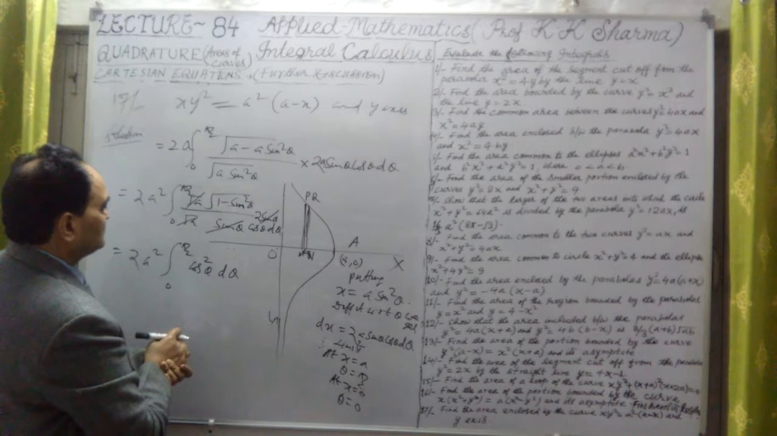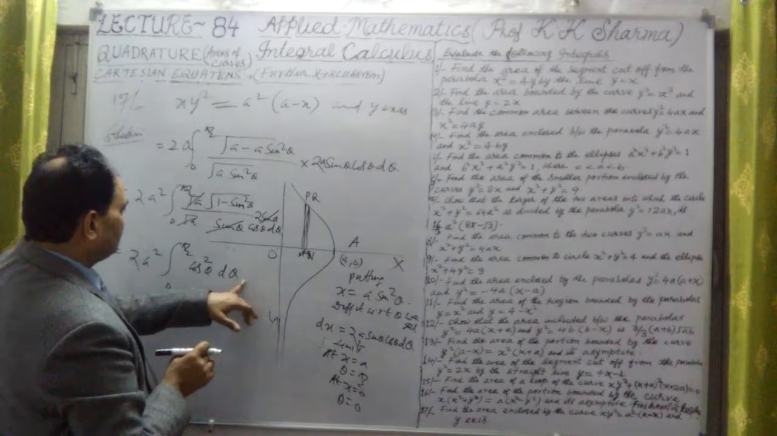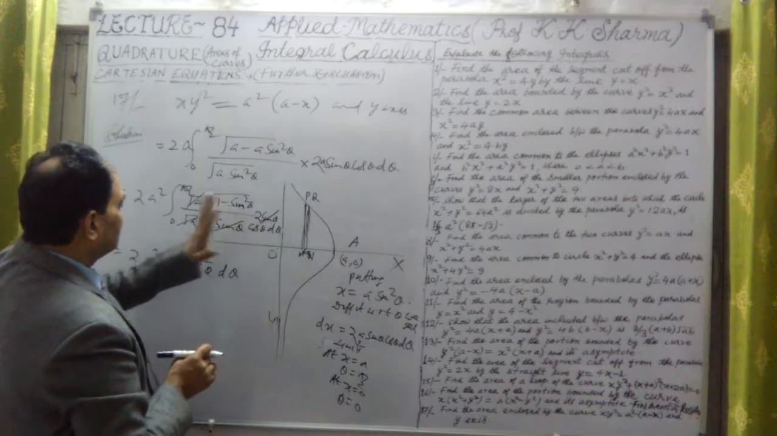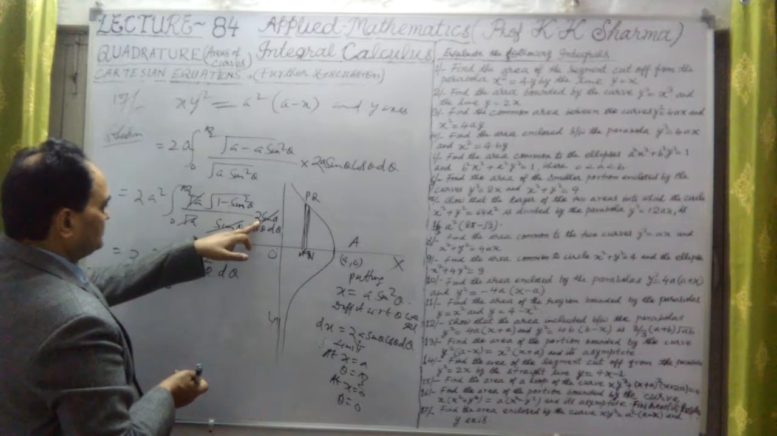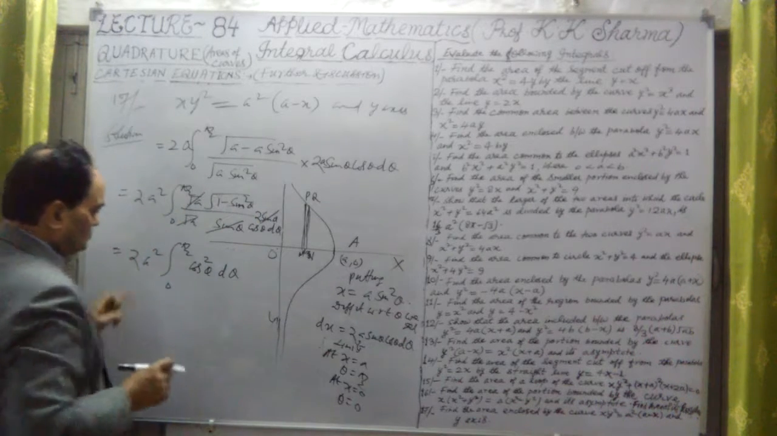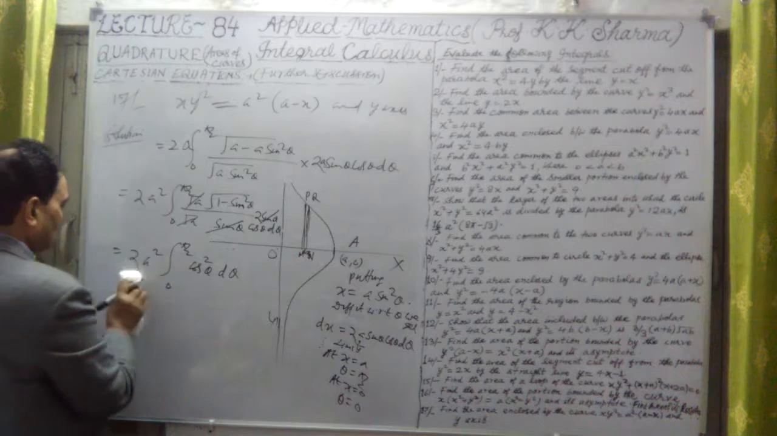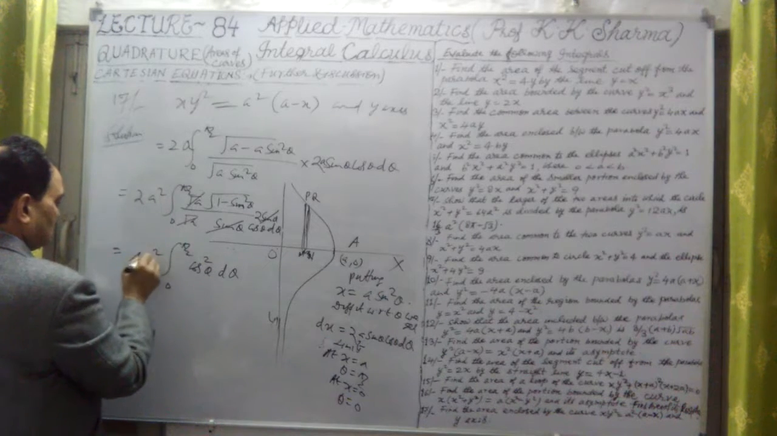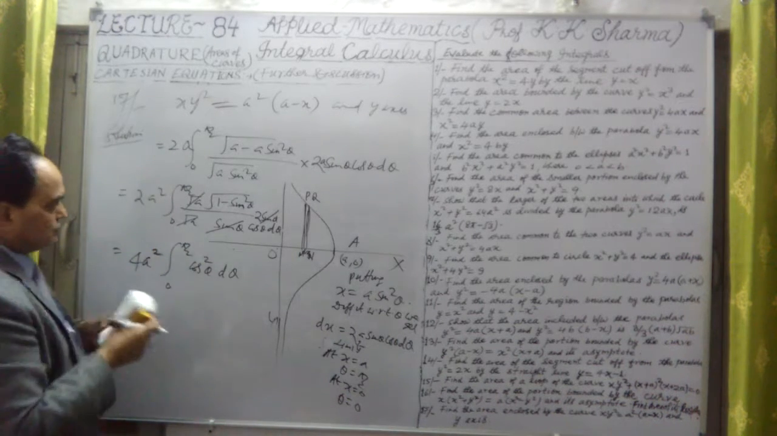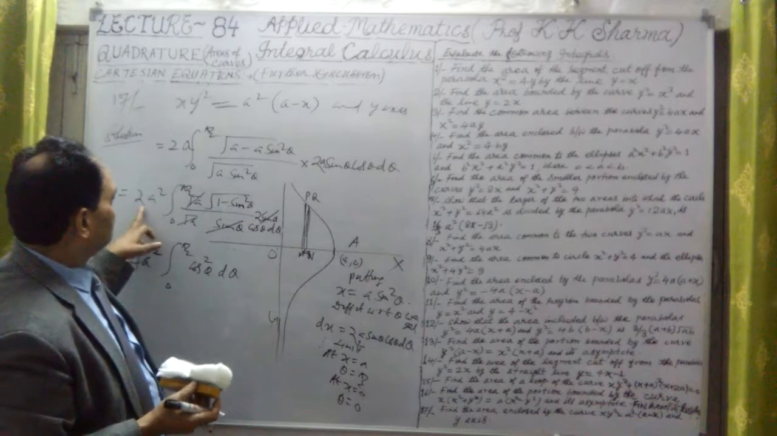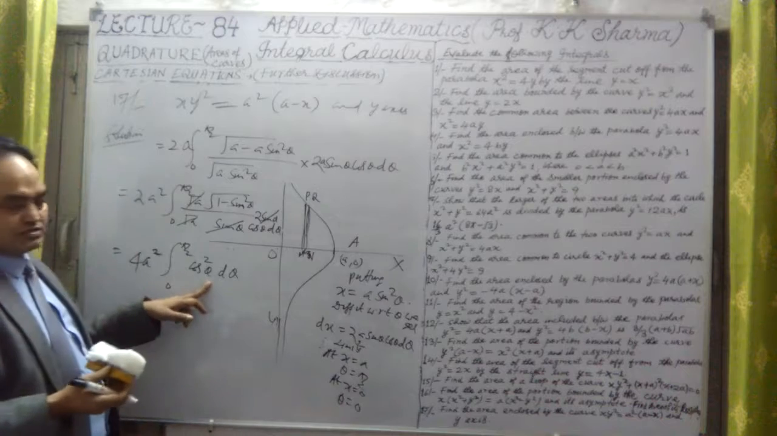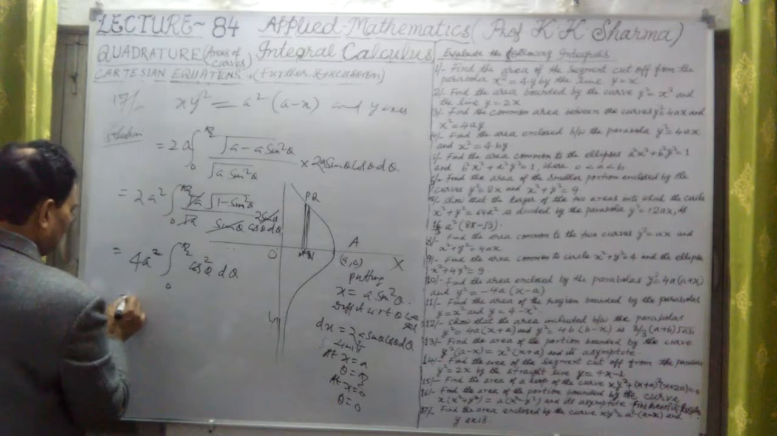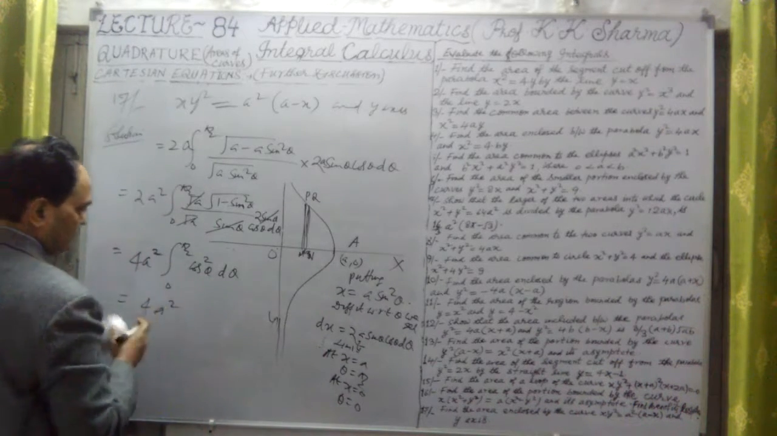Let me check if anything is left. No, sin theta is not there, nothing. But this twice is there, I'm sorry, this 2 is there, so this 2 makes it 4a square. Why 4? Because this 2 and this 2 are already there. So this is 4a square cos square theta, and finally this value will be 4a square.